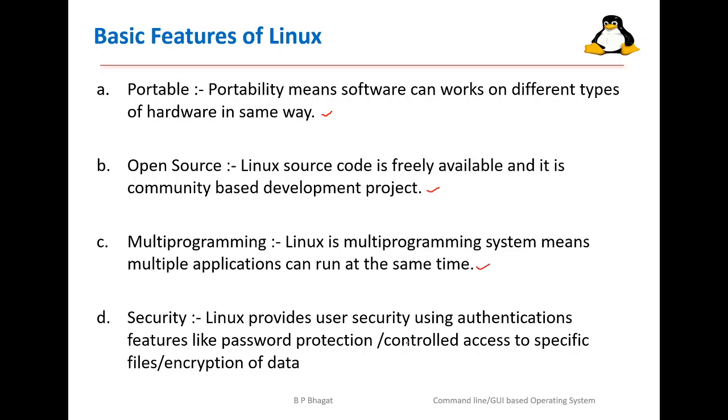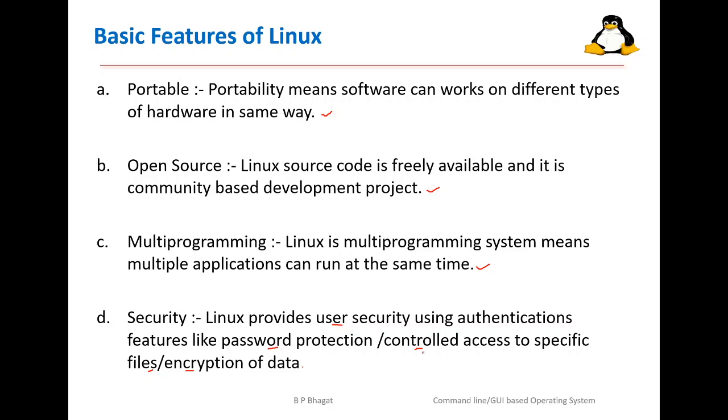And security. So Linux provides the user security using authentication features like password protection, controlled access to specific files, and the encryption of data. So here password protection means the way we provide the password to the files and the folders so that they get secured. No one can directly access the file.